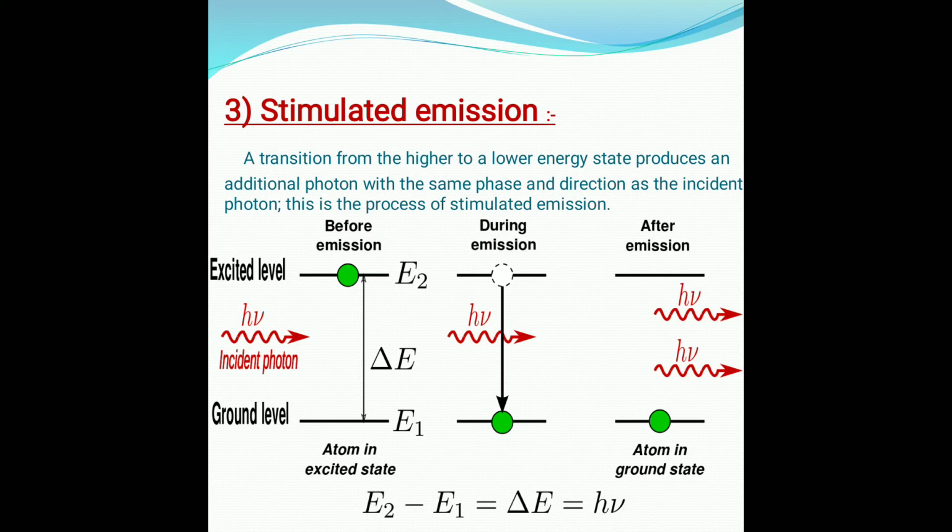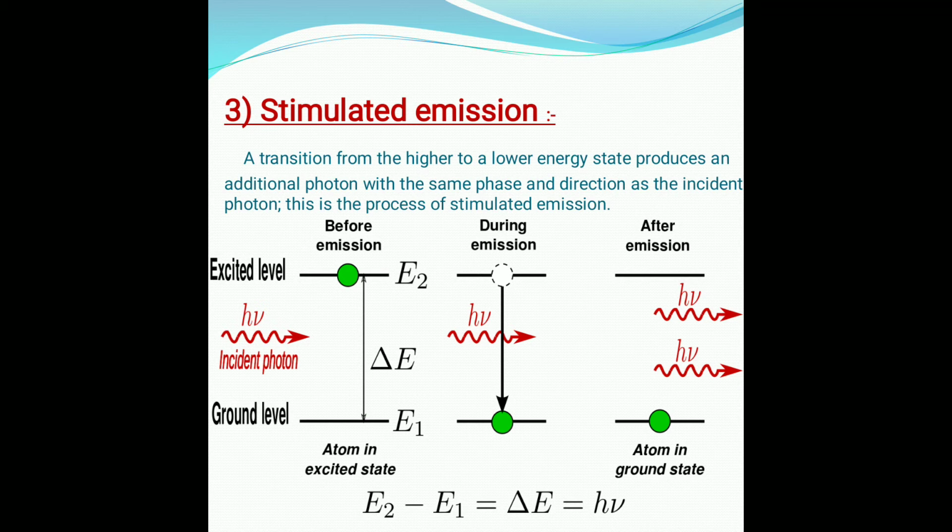This means the absorbed photon and the emitted photon have equal frequency. According to this theory, an interaction between a triggering photon and excited atoms leads an atom to make a transition to the ground state.